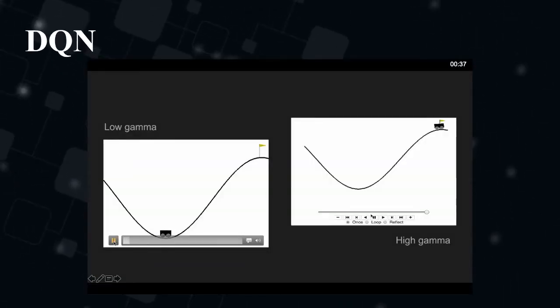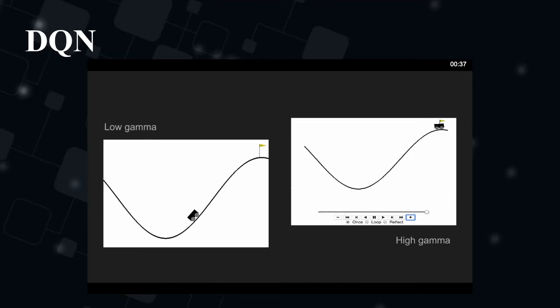Looking at the first video, this is a video where the agent is really struggling within the valley, and this is due to the low gamma that we have set. This gamma is set between 0.8 and 0.9. We want to test how much the gamma actually affects the agent. On to the next video, the gamma is actually set high. This is set to 1. You can see that even though the agent is still struggling, overall it's performing much better than the previous agent.